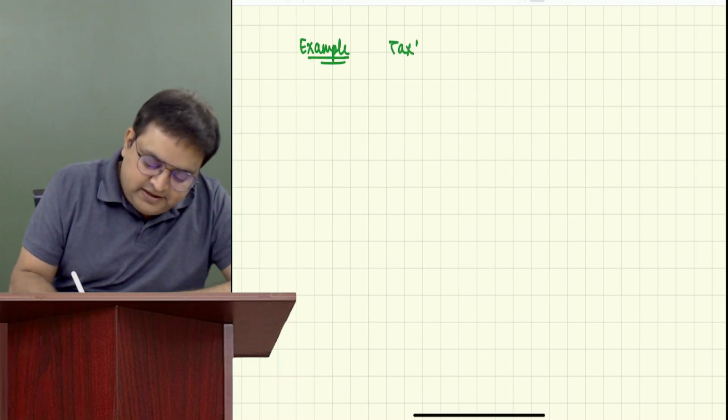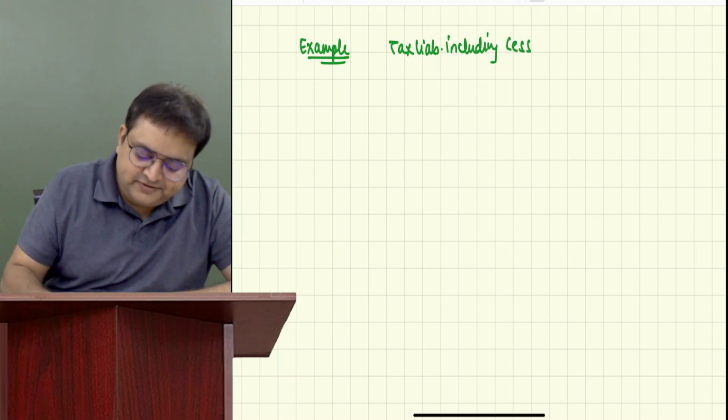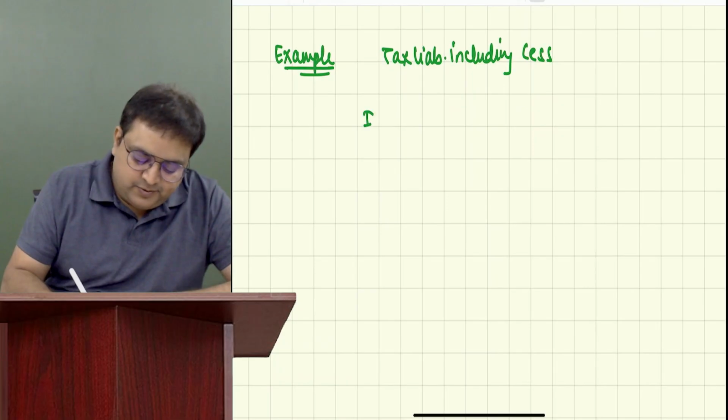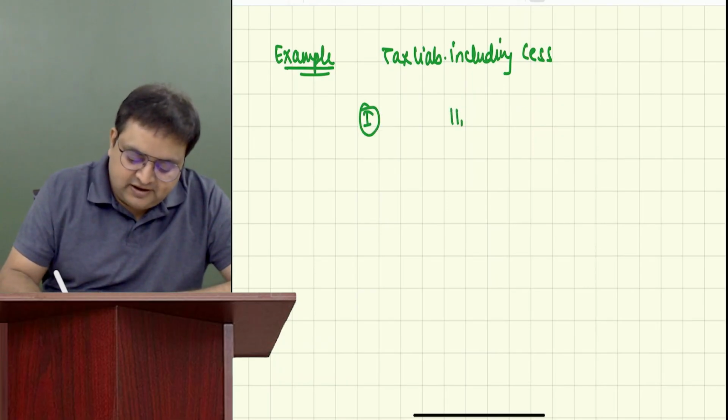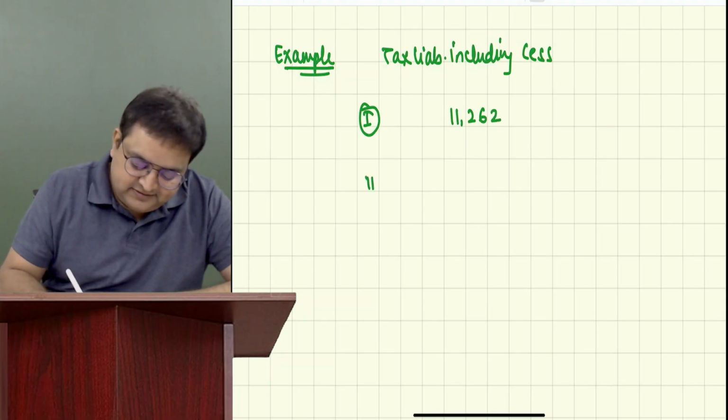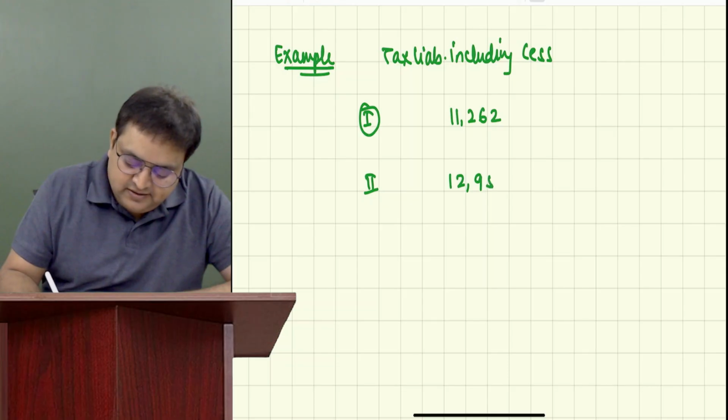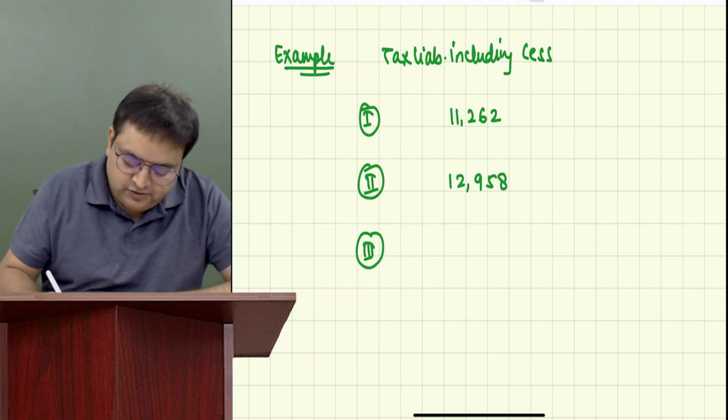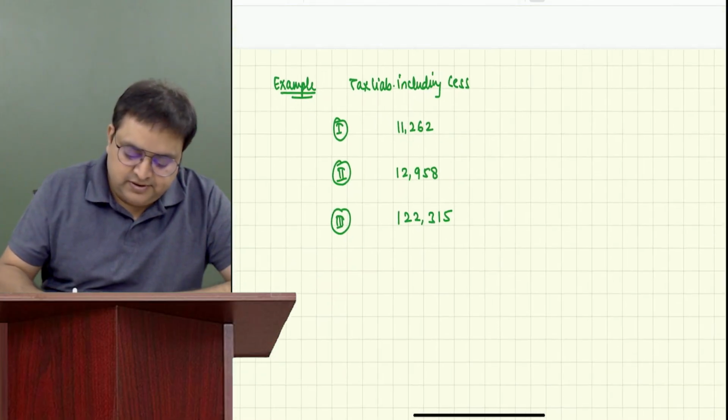If your tax liability, including 4% cess, is, let's say case number 1, 11,262; second, 12,958; third, your tax liability is 1,22,315. What will you do?